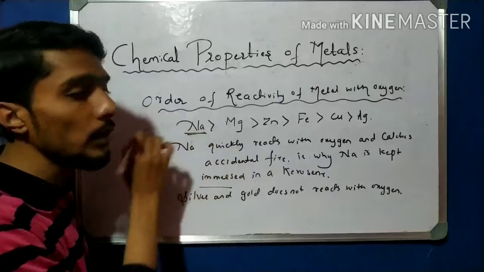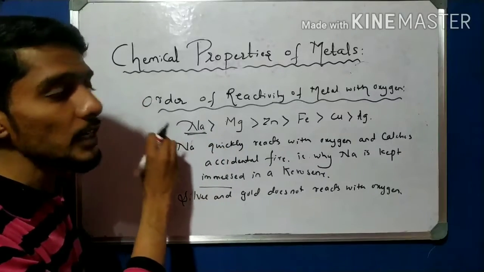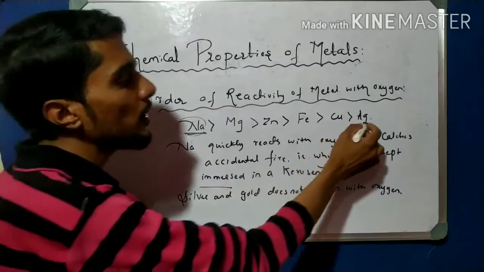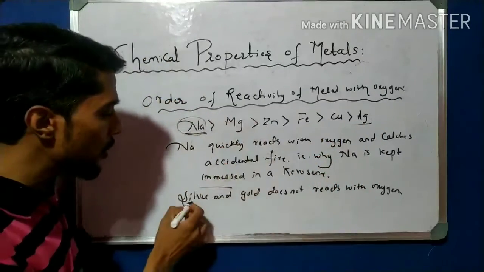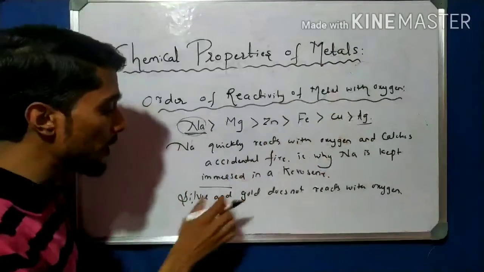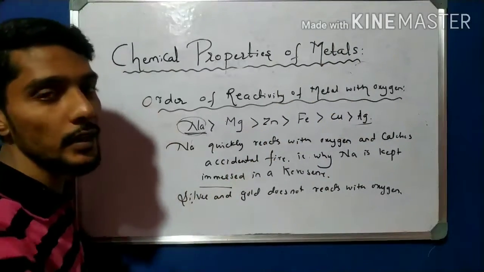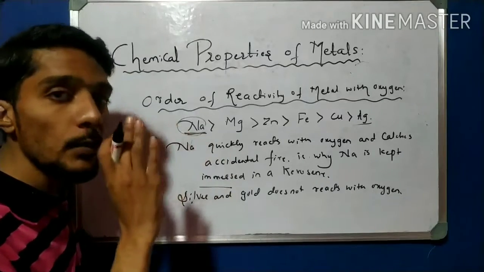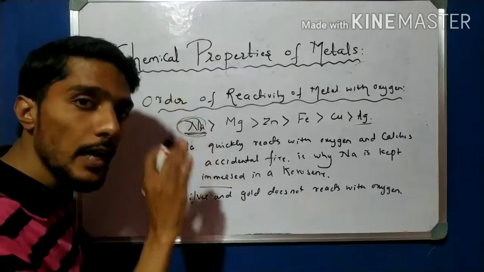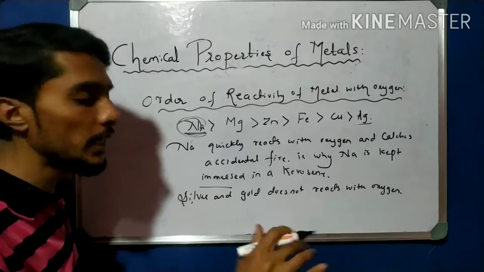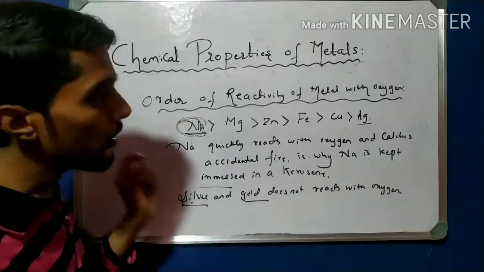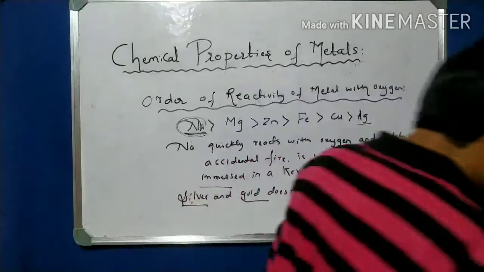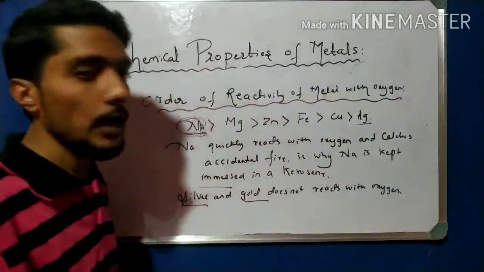The fastest is sodium, the most reactive metal with oxygen, that is Na. And the weakest is silver and gold, which do not react with oxygen. That is a very important point. Two points to remember: the most reactive element with oxygen is sodium, and the metals which do not react with oxygen are silver and gold. You have to remember these.